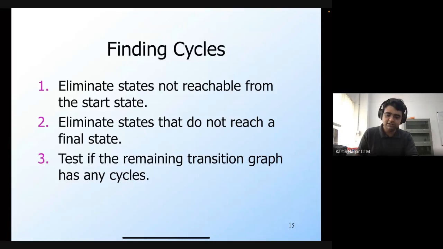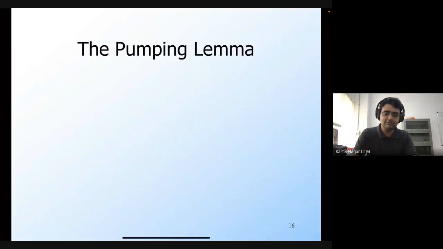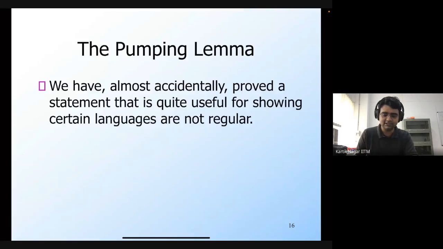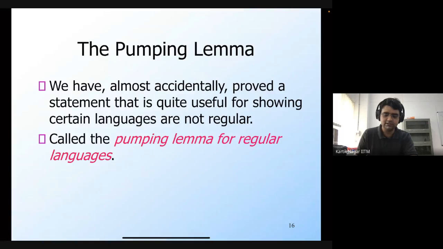One of the reasons for finding strings of length between n and 2n minus 1 was to motivate the pumping lemma. Let me briefly say what the pumping lemma is, and we will elaborate on it in the next lecture. We have basically proved a statement that is very useful in showing that languages are not regular, which is the pumping lemma.